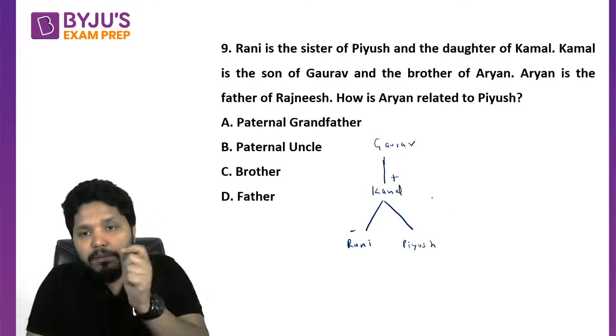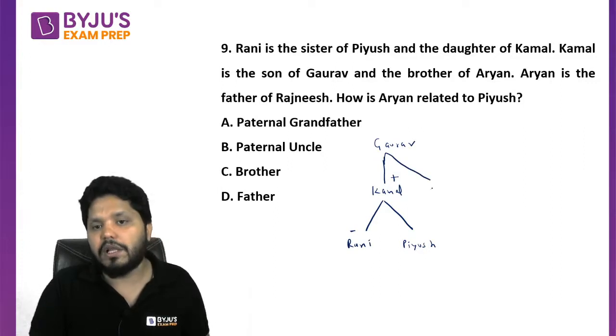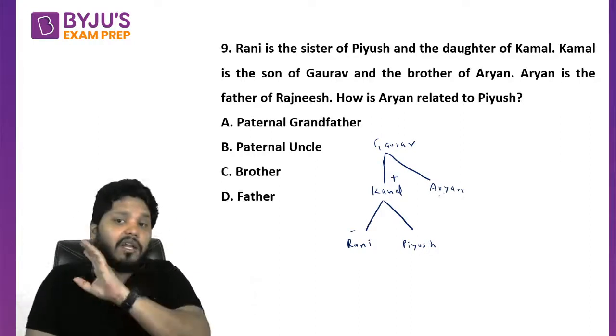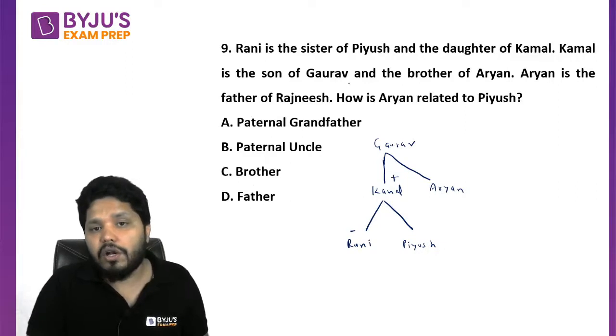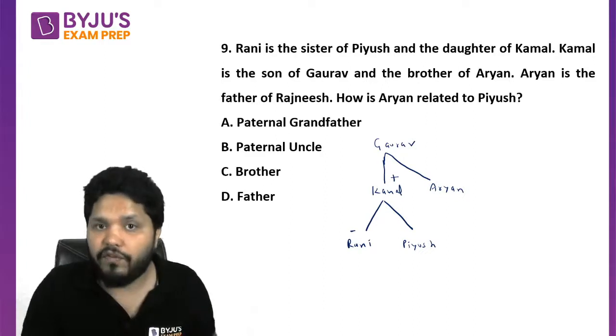And Kamal is a brother of Mr. Aryan. Matlab Mr. Gaurav is having 2 children. One is going to be Aryan and one is going to be Kunal. But we do not know the gender of Aryan here. Why? Because Kamal is the son of Gaurav and the brother of Aryan. We do not know the gender of Aryan here.